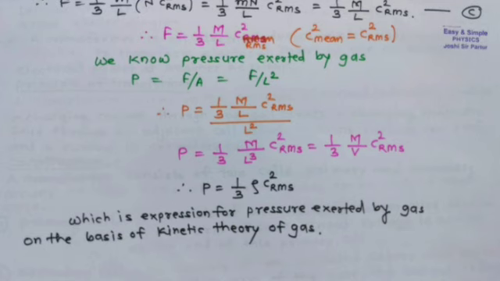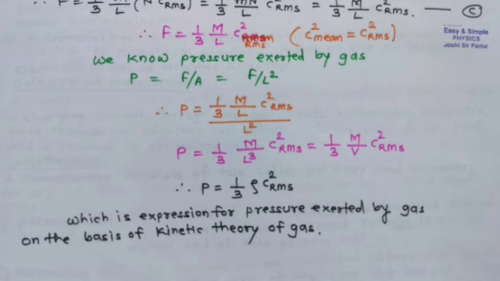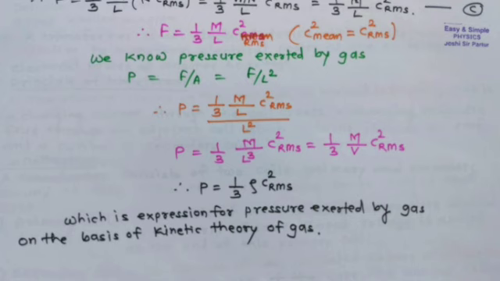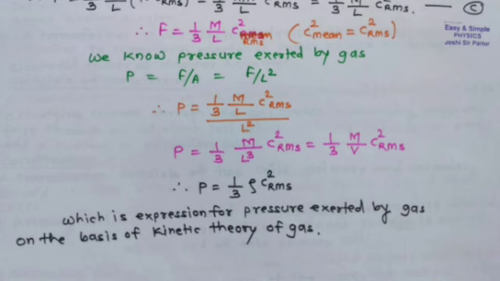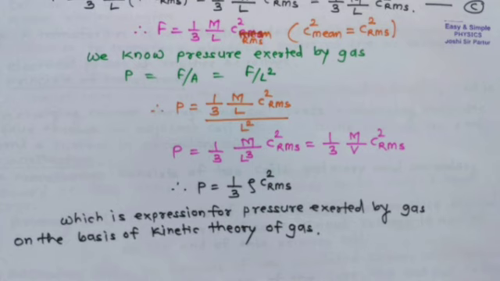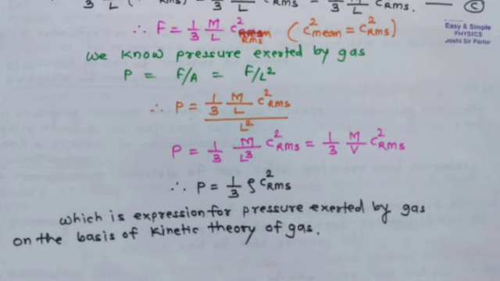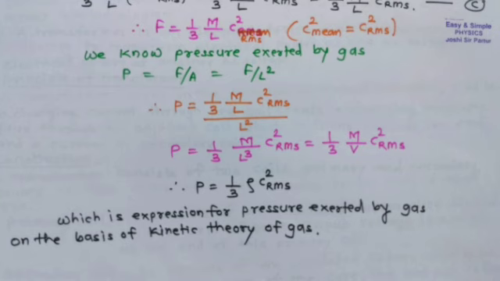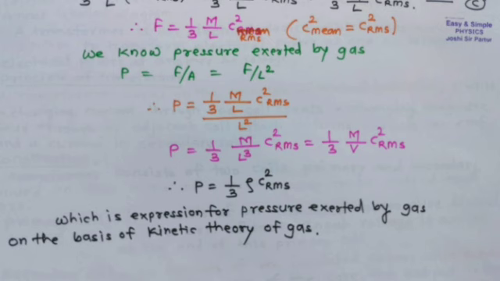Here we know that pressure exerted by gas P equals F upon A, which is F upon L square. Therefore, P equals 1 upon 3 M upon L, C square RMS upon L square. So, pressure exerted by gas is equal to 1 upon 3 M upon L cube C square RMS, which is 1 upon 3 capital M upon capital V C square RMS. And so the pressure exerted by gas on the basis of kinetic theory of gases is P equals 1 upon 3 rho C square RMS.